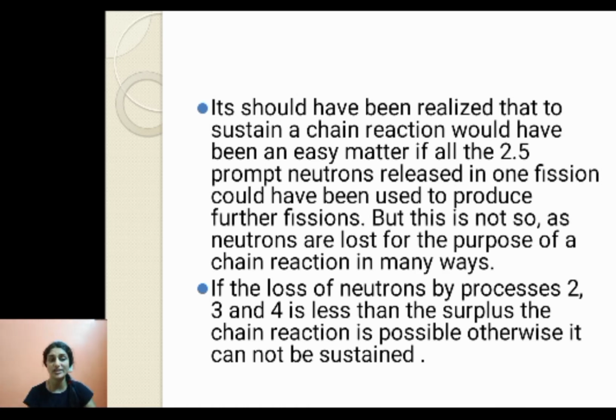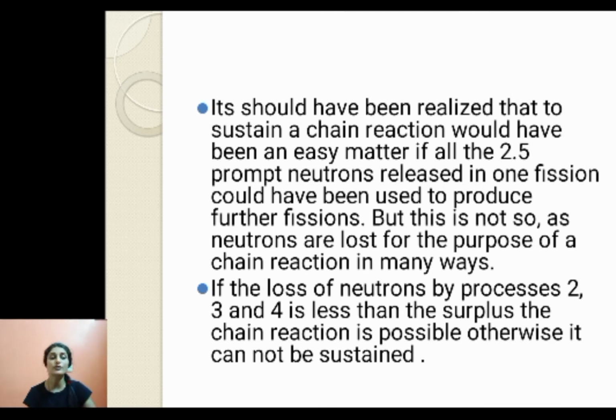Then this chain reaction would sustain. But this is not so, as neutrons are lost for the purpose of a chain reaction in many ways. At times they are captured by moderator material, at times by structural material, at times they are just lost. So all these are possibilities.